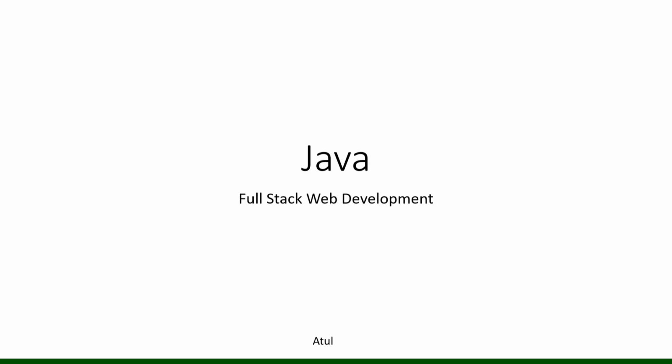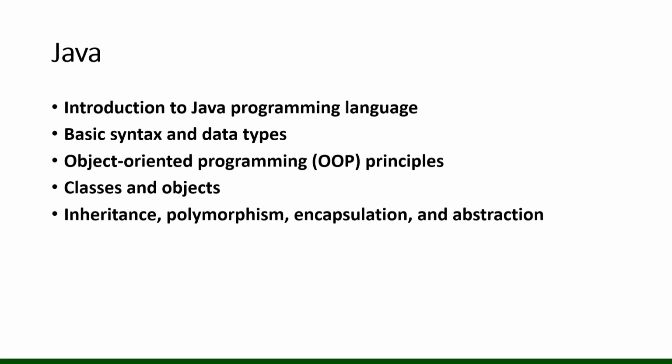In this Java course we are going to cover some basic concepts of Java, and then we are going to move towards advanced Java. So let's see what we are going to cover. First, what is the Java programming language, an introduction to Java, and some short history.